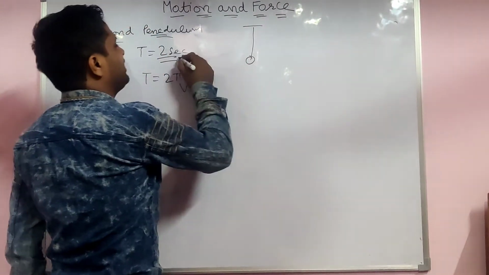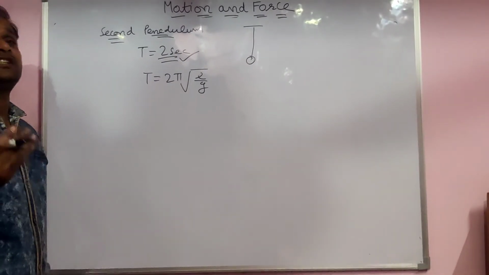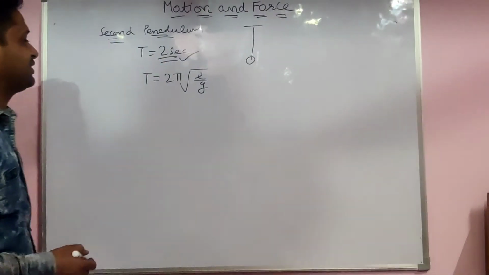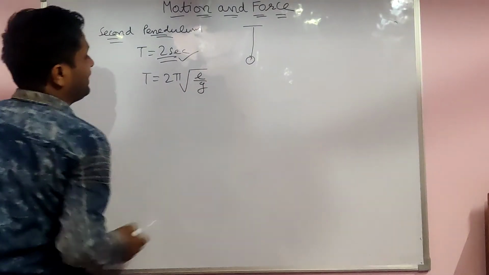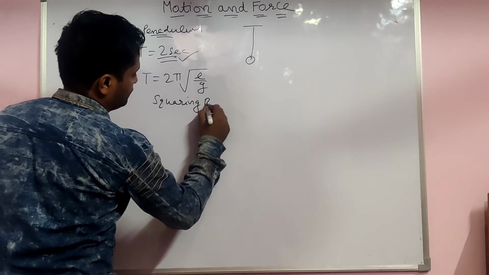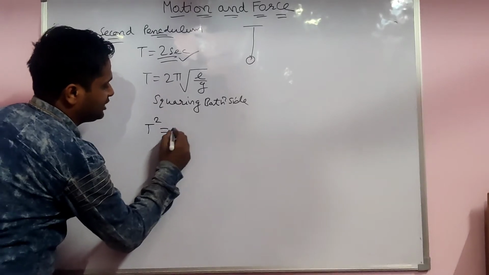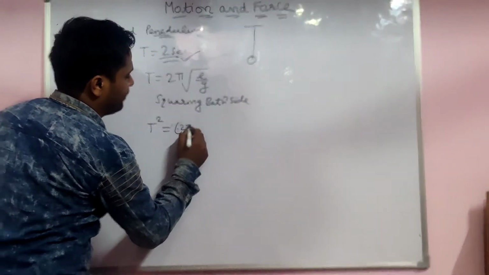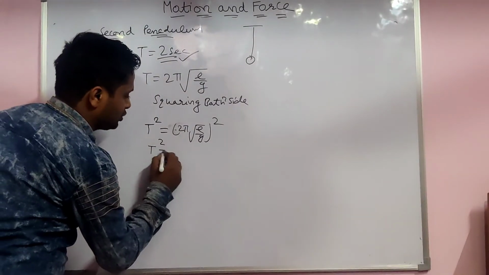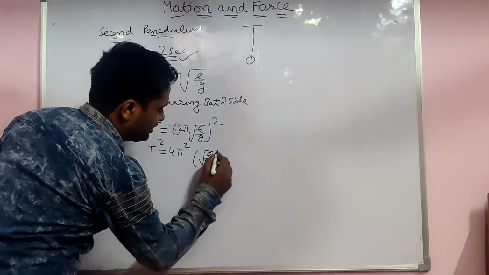It means for one oscillation it takes 2 seconds. The time may be 1.6 second or 1.8 second, but if it is 2 seconds, the special name is second pendulum. Squaring both sides, what do you observe? T square equals (2 pi under root of L upon G) whole square. So T square equals 4 pi square L by G, the under root being removed.